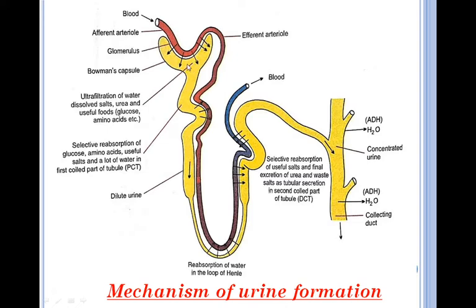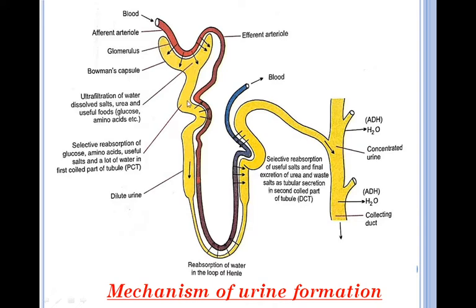Means in Bowman's capsule both useful as well as harmful substances are filtered out under high pressure, and this step of urine formation is called ultrafiltration, which takes place in Bowman's capsule. And this filtrate in Bowman's capsule is now known as nephric filtrate or ultrafiltrate or glomerular filtrate.